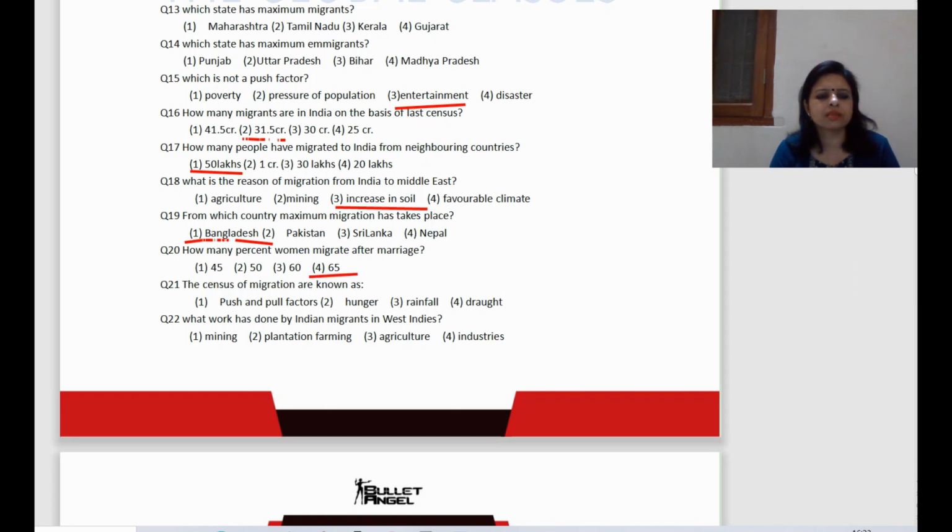Now next question, the causes of migration are known as? The right answer is push and pull factors. Now next question, what work was done by Indian migrants in West Indies? The right answer is plantation farming. You can take a screenshot. Yes, question number 18. The answer is increase in oil.